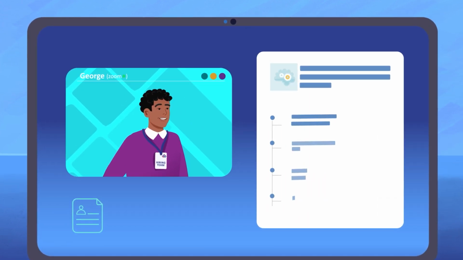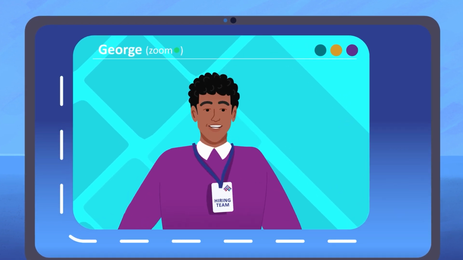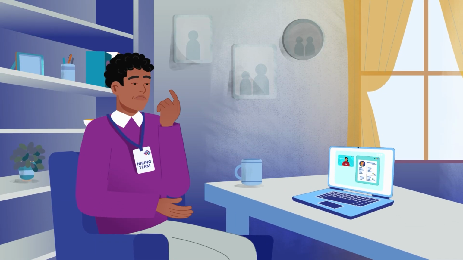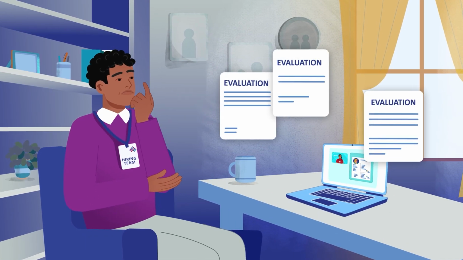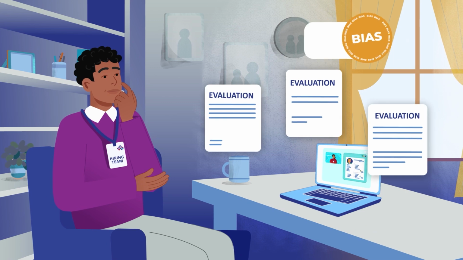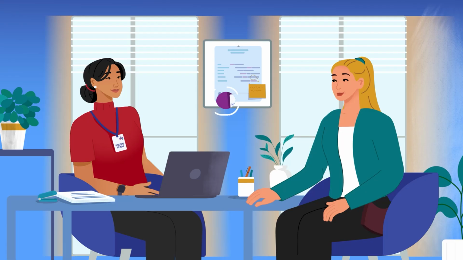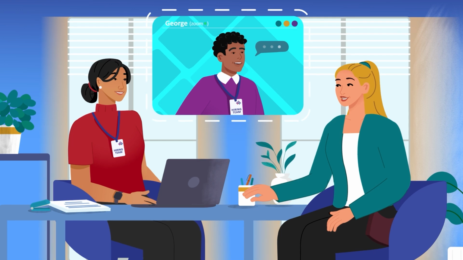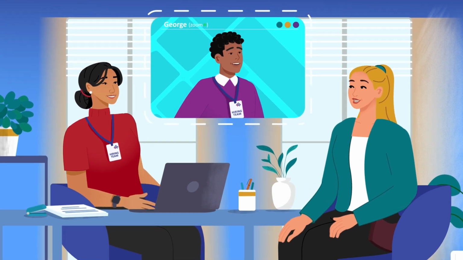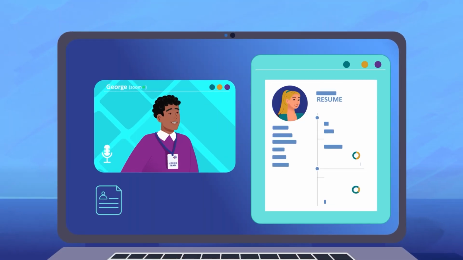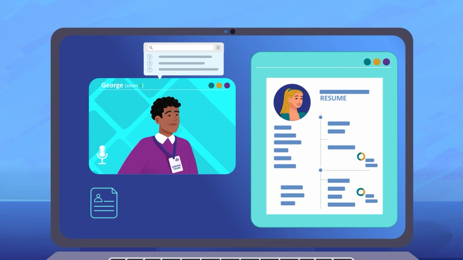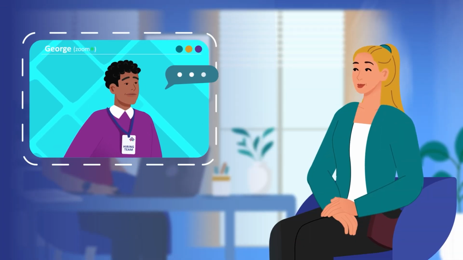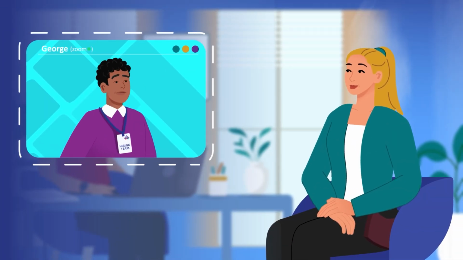George had prepared a series of technical questions, but has a gut feeling. He's conducted a lot of interviews and has a good feeling about this one. That's overconfidence bias. Past hiring decision successes and initial impressions should not influence this decision. He decides to ask his questions to learn more about the candidate's experience without making any assumptions.